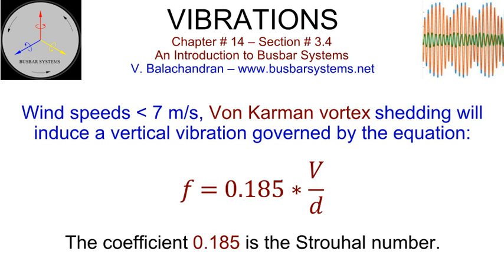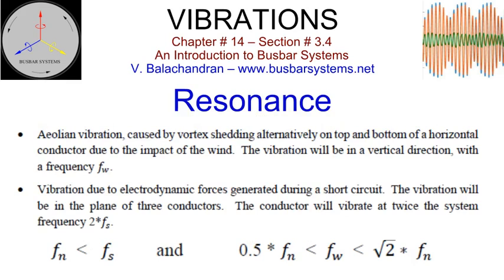Vibrations cause cyclic stresses and can result in fatigue failure. It is prudent to ensure that the natural frequency of vibration of the bar does not resonate with the Aeolian vibration. Resonance. The conductors in an outdoor switchyard will be subjected to oscillating forces due to Aeolian vibration, caused by vortex shedding alternatively on top and bottom of a horizontal conductor due to the impact of the wind. The vibration will be in a vertical direction, with a frequency FW.